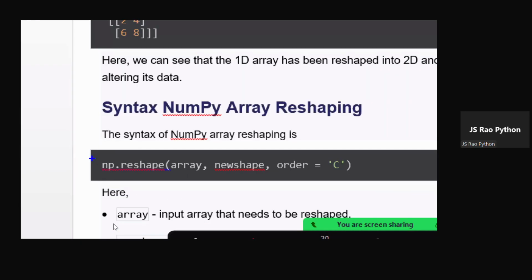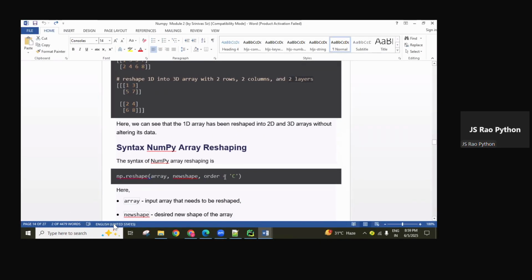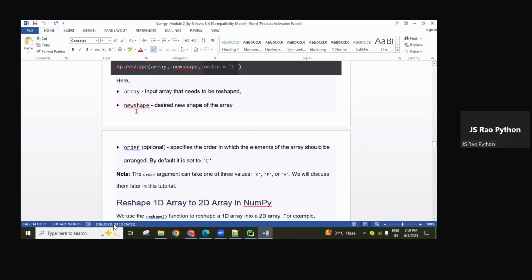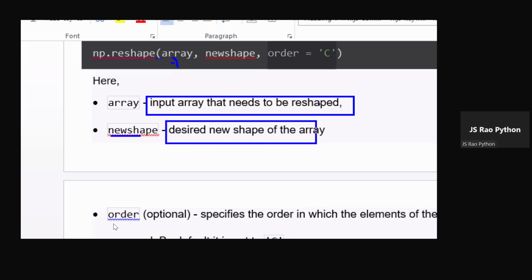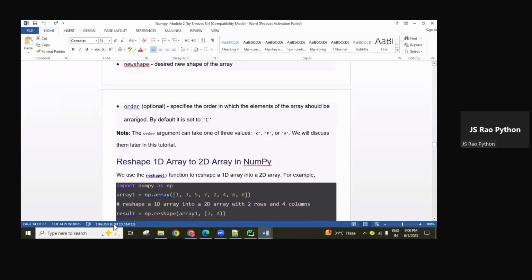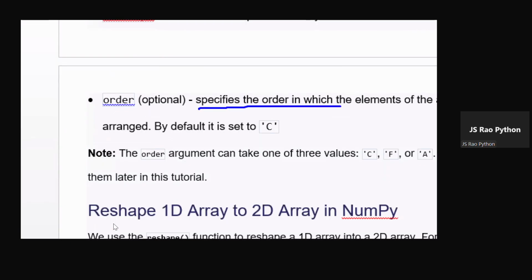How do we convert? We can use np.reshape method: reshape of your array object with the new shape you want, and order equal to C, which I will explain later. Just check the syntax, guys. The array is your input array that needs to be reshaped, which object we want to reshape. And this is the new shape input, which decides the new shape of the array, which format you want to reshape into. That input we have to give.